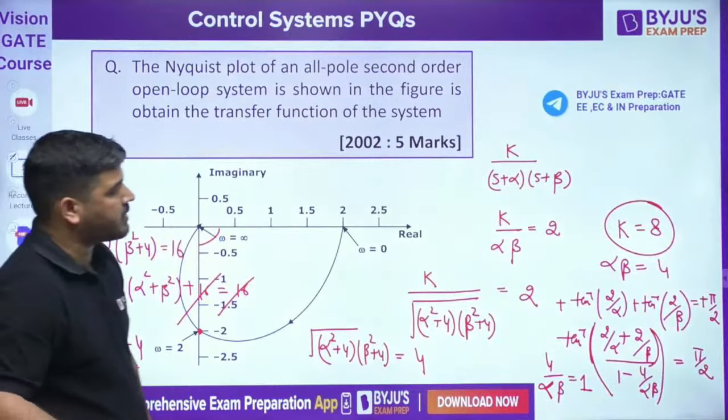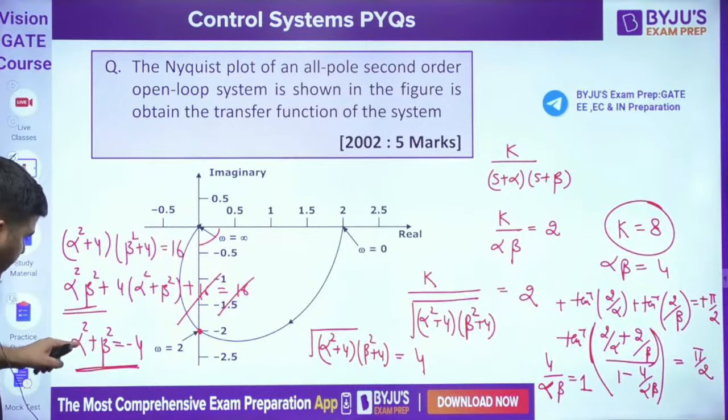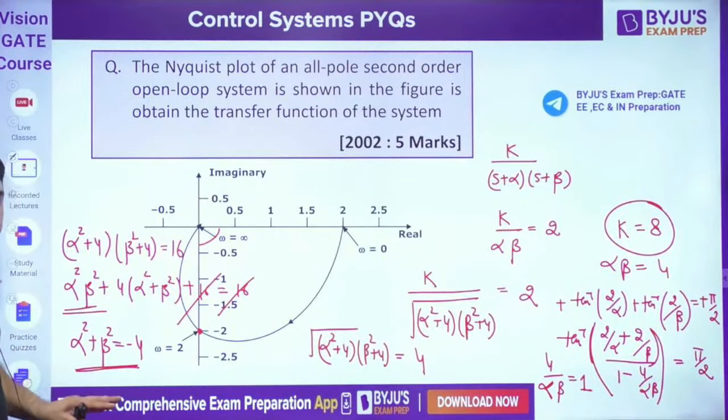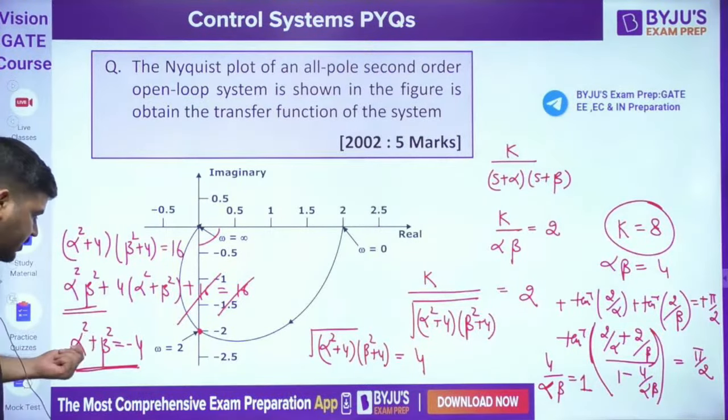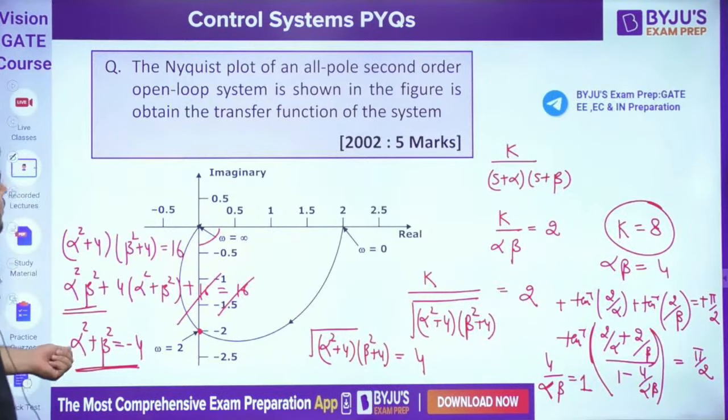It cannot be possible, guys. It is possible only if alpha and beta both are imaginary, or it is also possible if one is imaginary, because the roots are not real.